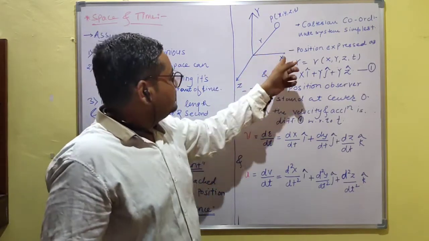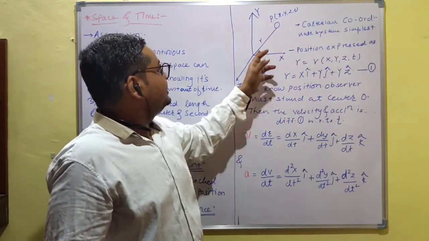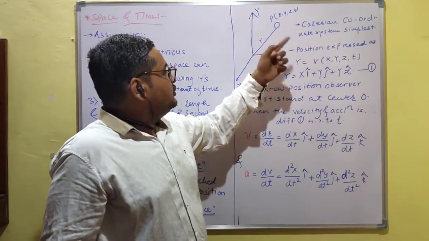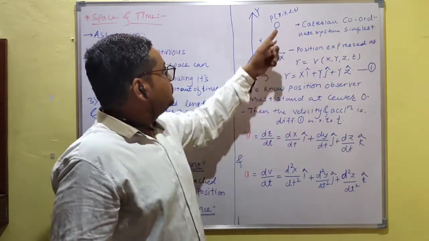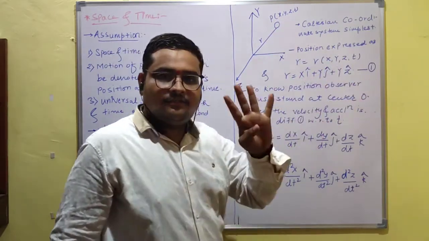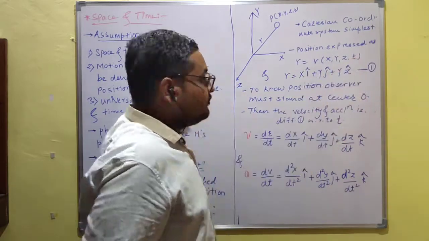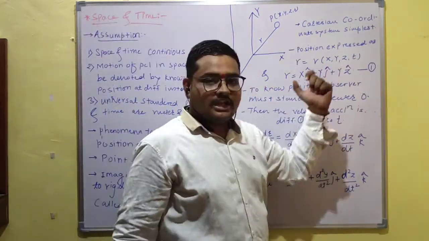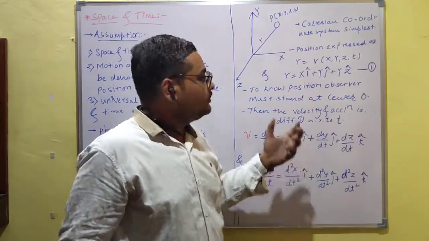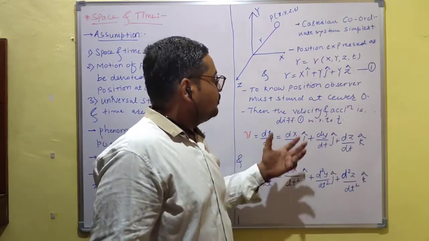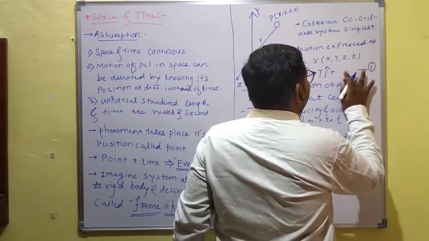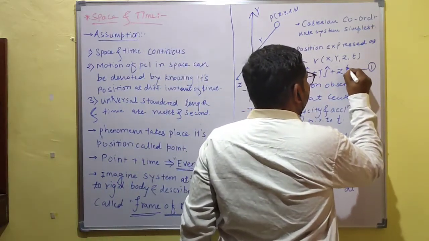This is the x-axis, this is the y-axis, this is the z-axis, and this particle is at a distance r, denoted by the position vector r, and its position is denoted by r(x, y, z, t), the four coordinates, because here we are looking at space and time. That's why time is included, and its position is given by r = x i cap + y j cap + z k cap.